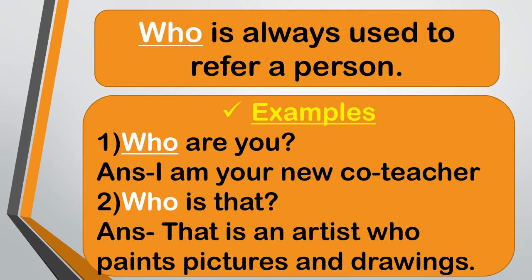Who are you? Second example, who is that? Answer, that is an artist who paints pictures and drawings. In this sentence also, someone is asking for a person, and for person we use the word who. Who is that?